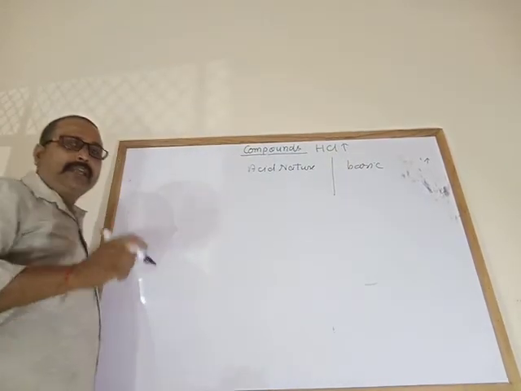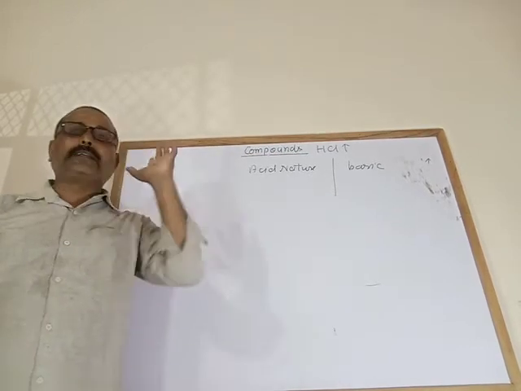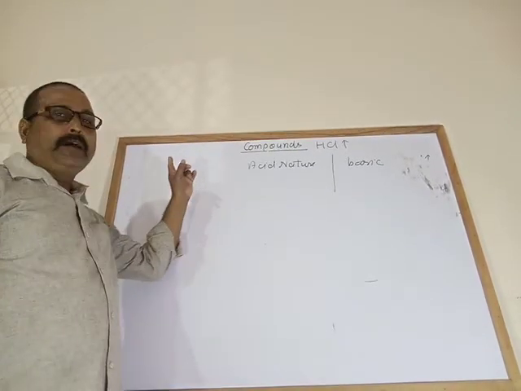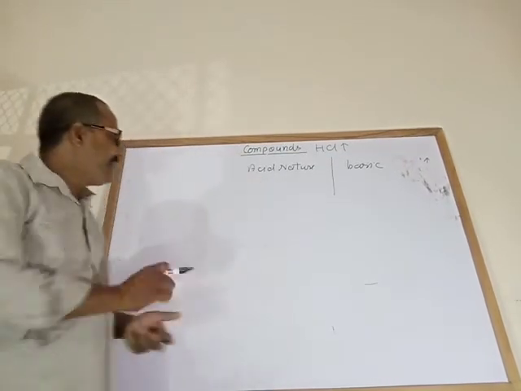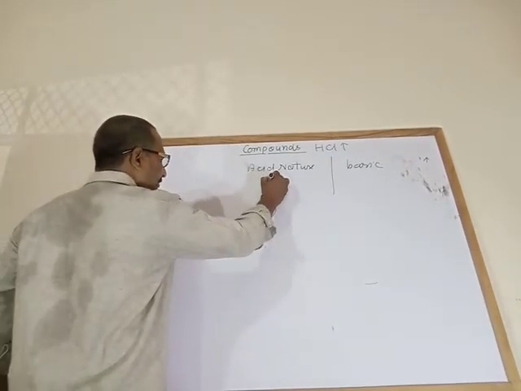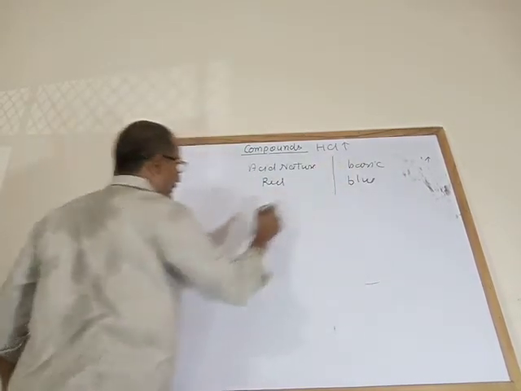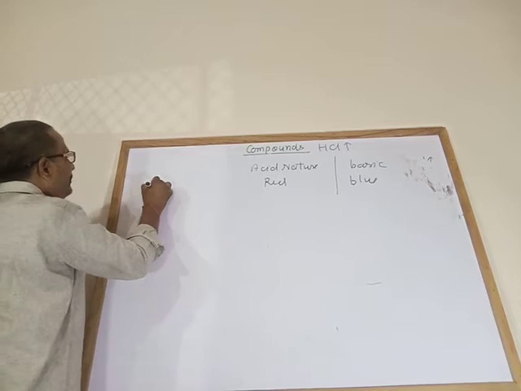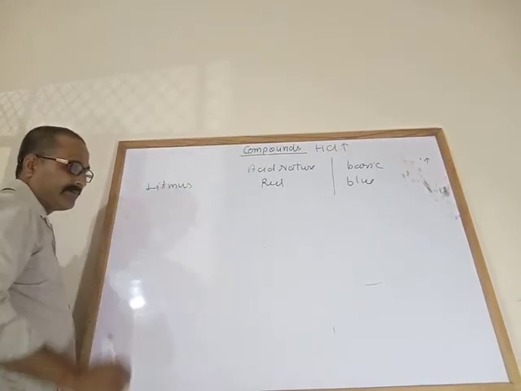I explained acid base indicators. First one, litmus paper, that is purple in color. In acidic medium, it will be red in color. In basic medium, blue in color. That is litmus paper or litmus solution.